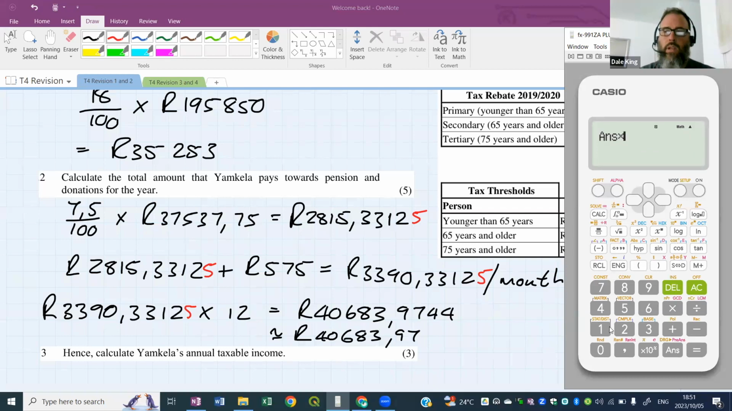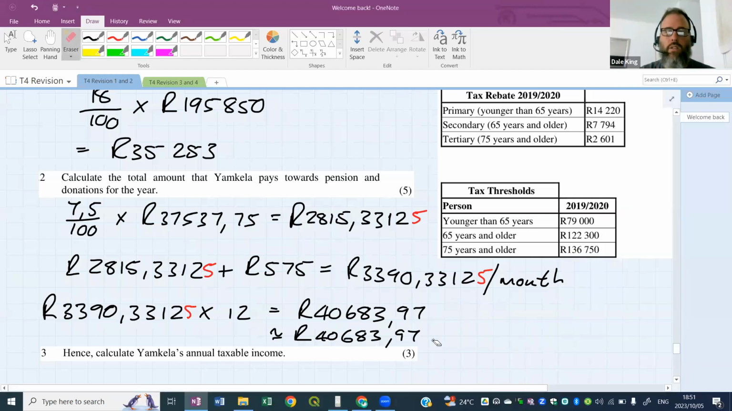And I'm going to multiply it by 12. 40683.975. Oh, actually, okay, so that's fine. So let's correct it. 40683.975. So I'm going to change this to 975. And this will actually change this answer. So that's very interesting. So maybe 4 decimals is not enough. Maybe we should show more. That'll actually change it to 40683.98.